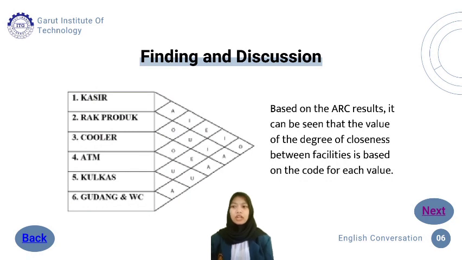Next, based on the result of ARC, it can be seen the value of the degree of closeness between facilities based on the code of each value. Every code gives a meaning, like the cashier has an absolute degree of needing to be close to a display rack because it has an A value.